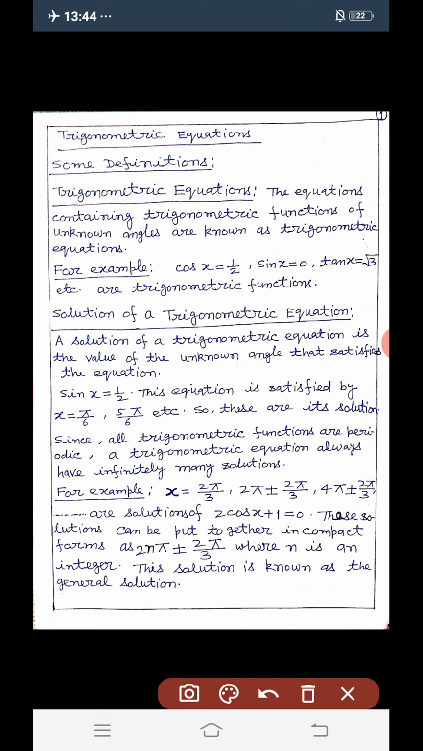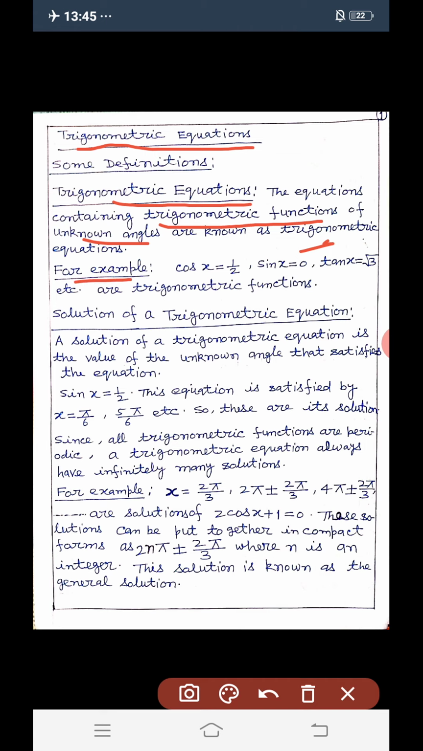Today I am going to discuss a new topic, trigonometric equations. Some definitions are given. First, trigonometric equations. The equations containing trigonometric functions of unknown angles are known as trigonometric equations.